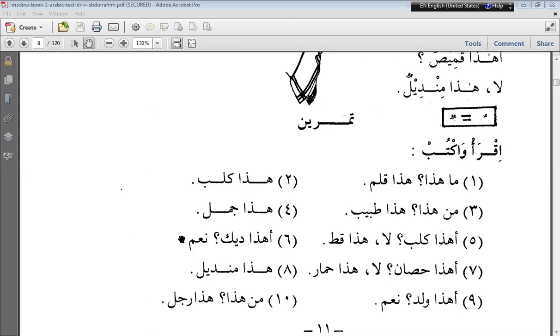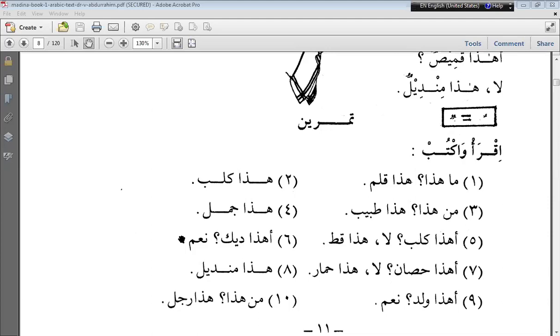When no signs like fatha and kasra had been introduced in the Arabic language, then to pronounce the e sound, they used ya after any alphabet.